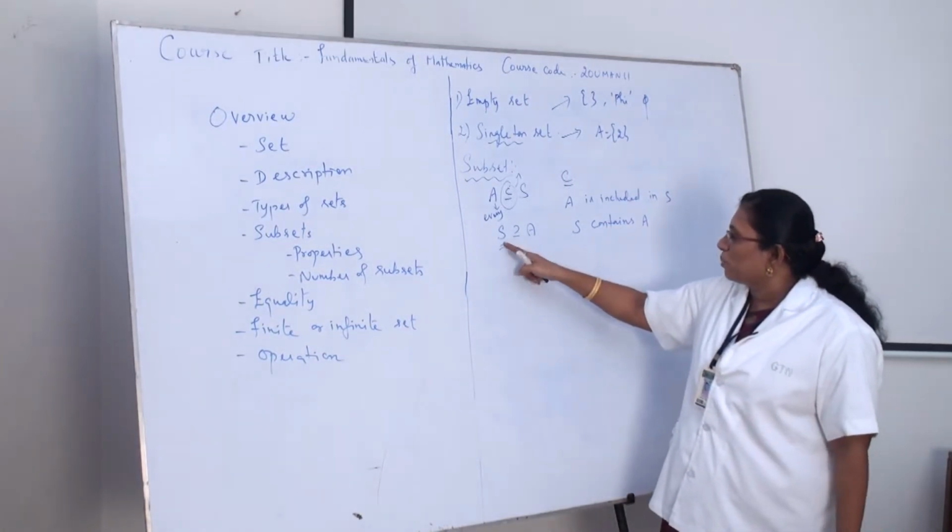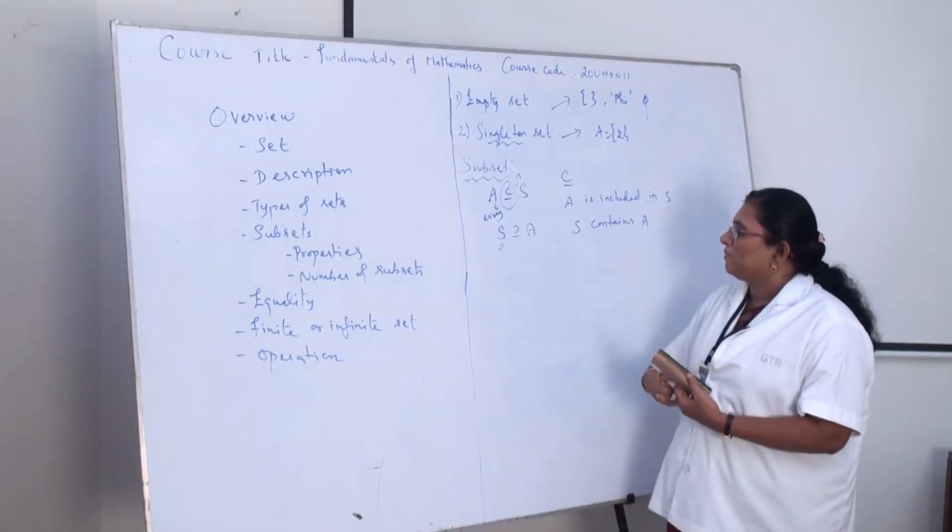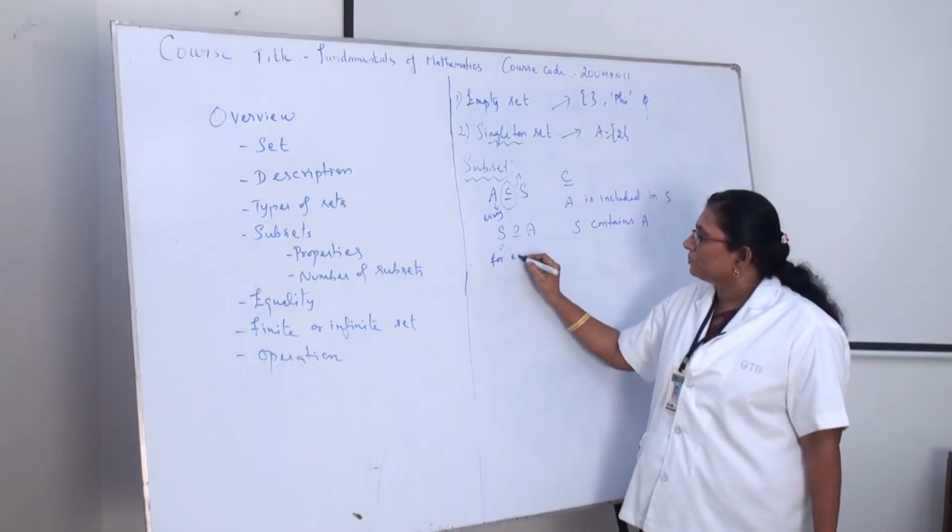Here S is the superset, A is the subset. So S contains A.